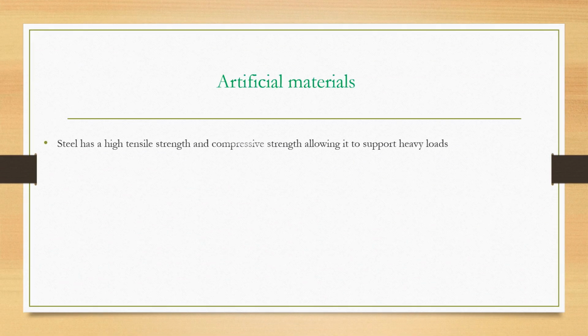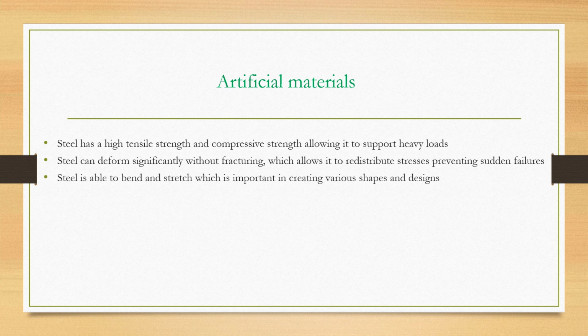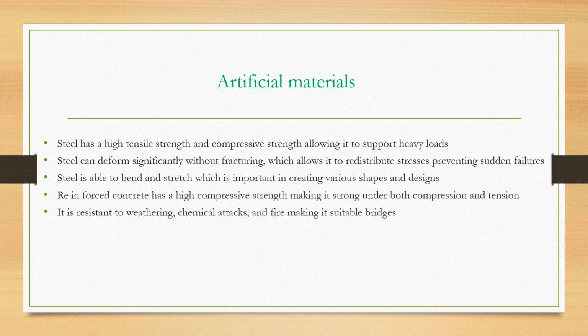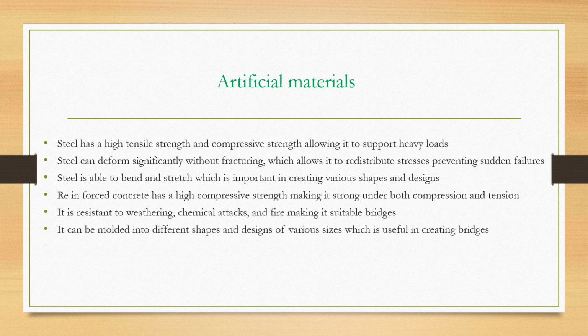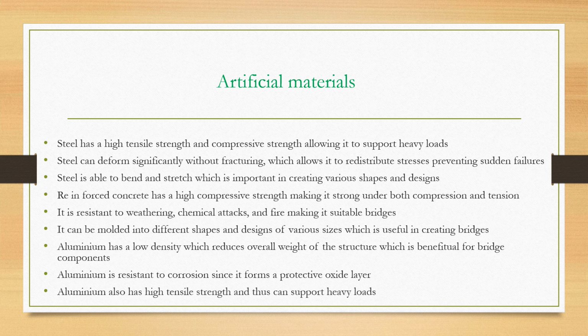Now we come to artificial materials. For the category of artificial materials, we gave some examples, and so I can still talk about their properties. Steel has a high tensile strength and compressive strength, allowing it to support heavy loads. You know, steel contains iron in it, and you know all the properties of those metals. Therefore steel can withstand heavy loads. That's why it is commonly used, because of that property.